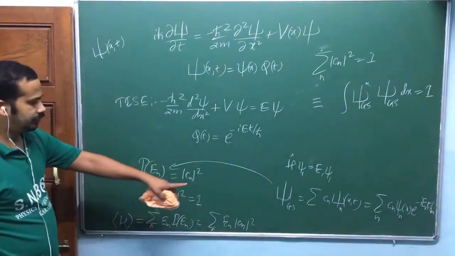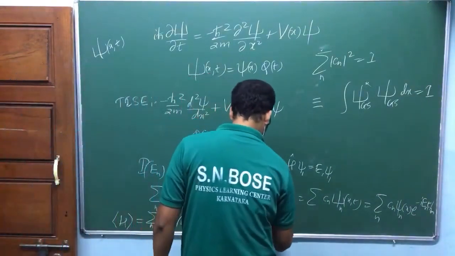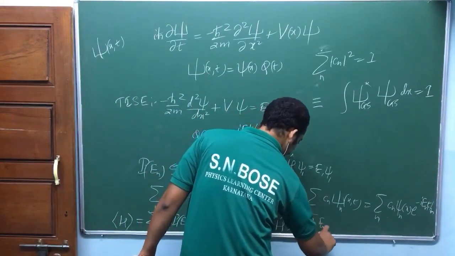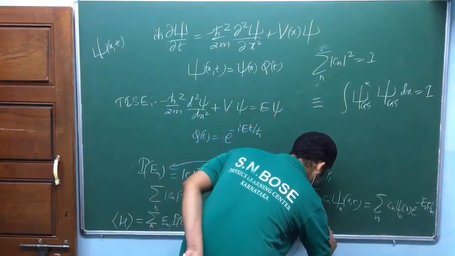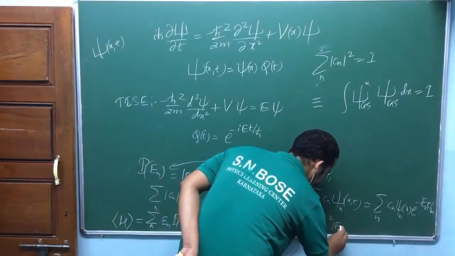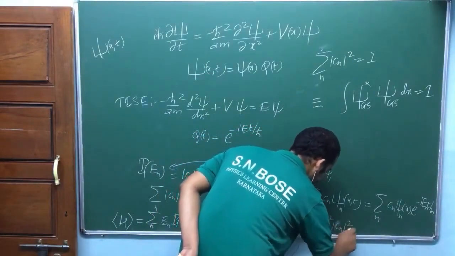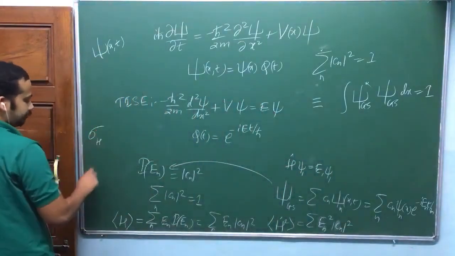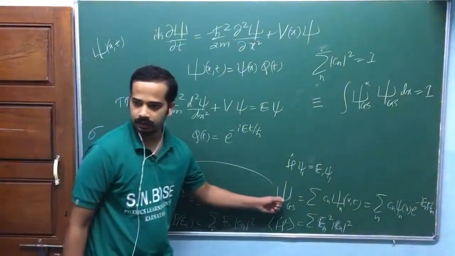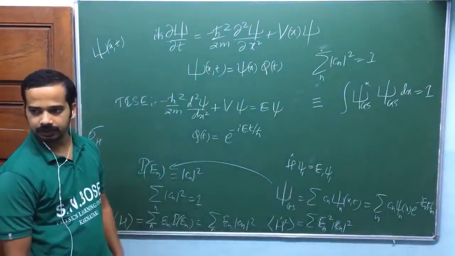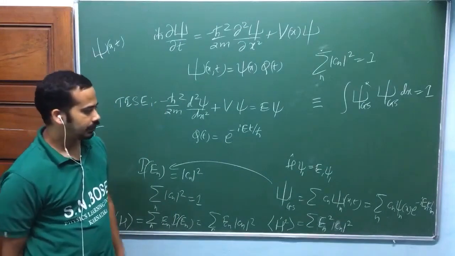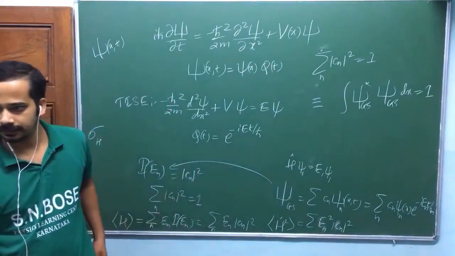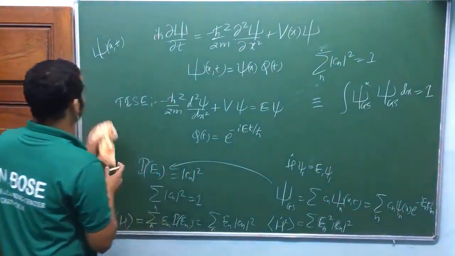So in this kind of linear combination state, you can find H cap square also: summation over En square into probability of En, that is equal to mod Cn square. Using that you can find sigma H, which may be non-zero. You may have uncertainty in the measurement of energy. This is not a definite energy state. It is a linear combination of energy states. Yeah. So let me rub out.